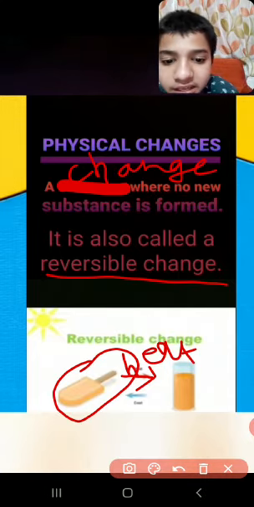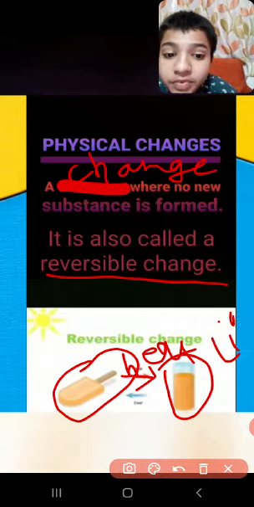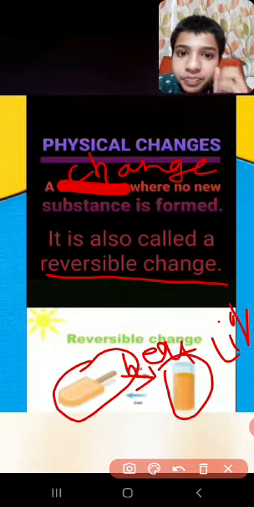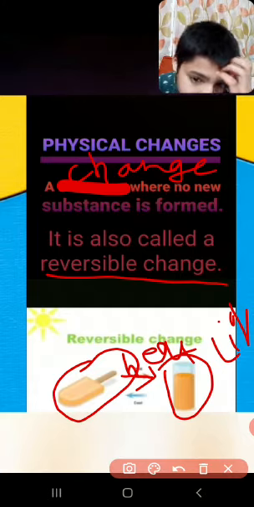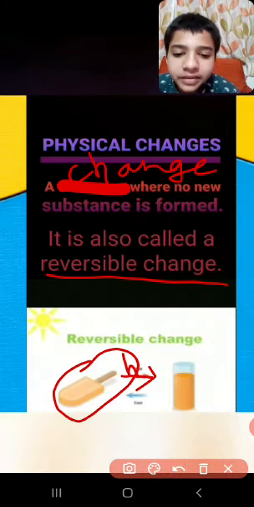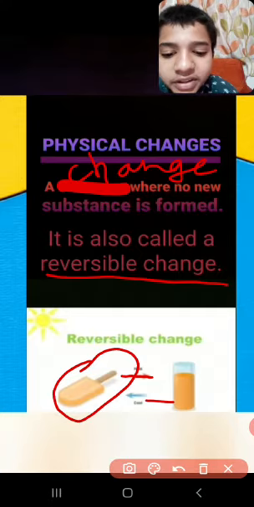When you heat this ice cream, you'll observe that this ice cream became liquid. And again you cool that ice cream in the refrigerator.